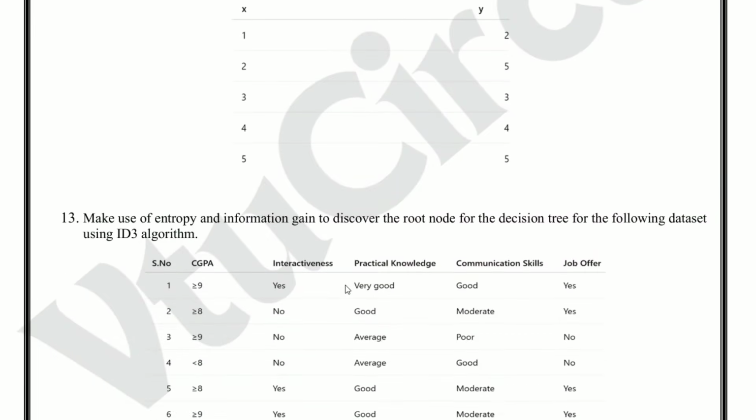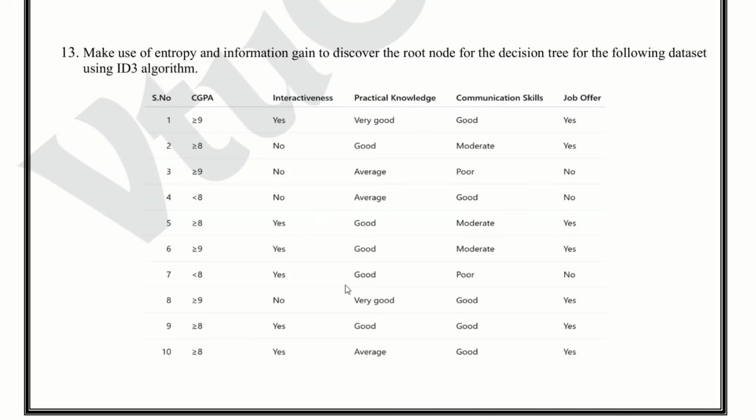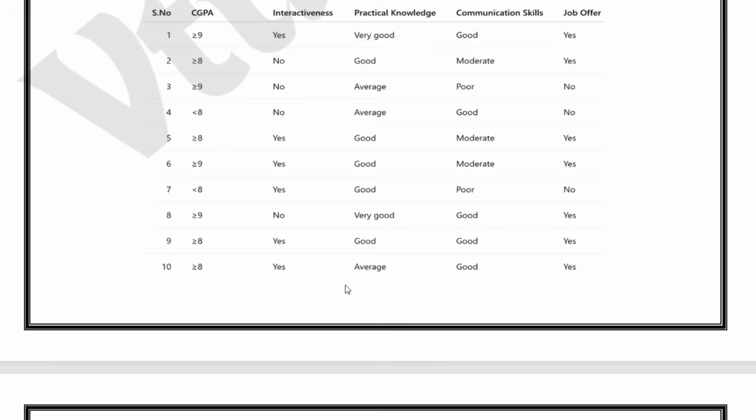Now question number 13. Make use of entropy and information gain to discover the root nodes for the decision tree for the following data set using ID3 algorithm. This is very important. Focus on finding entropy, information gain and selecting the best root node.